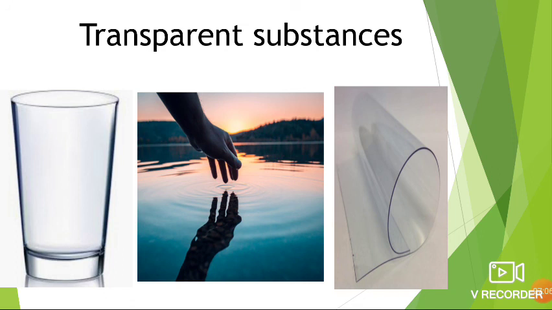Clean water, you can see in the picture, is also transparent. And some types of plastic are transparent substances. So what are the transparent substances? Glass, clean water, and some types of plastic, etc. are transparent substances.